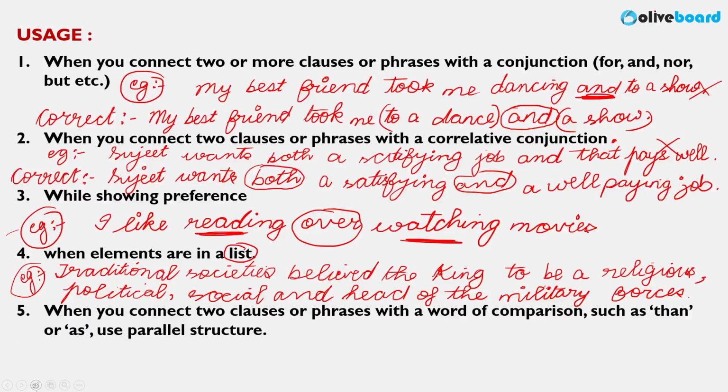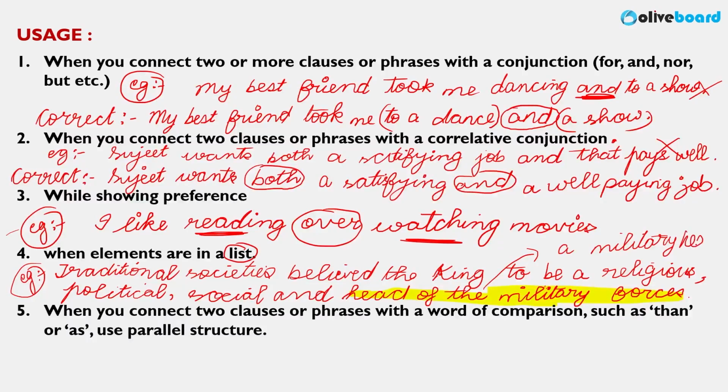Very important. If you are able to identify that, you have understood the rule. So I will highlight what is the error here. After and, you will not mention in the list head of the military forces. Each list element, each element that you are saying is which word? For example, here you have used religious, then political, then social. All of these are adjectives. So here also we'll have to correct it and use the same thing. Adjective, what will I write here in place of head of the military? After and, I will place here a military head.